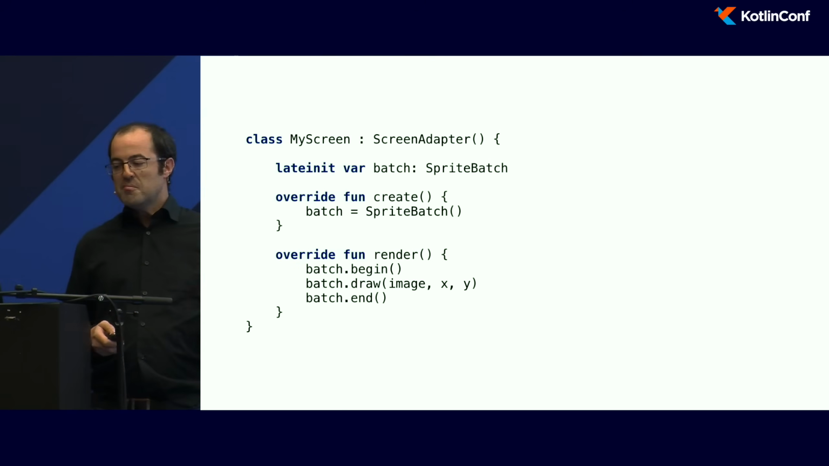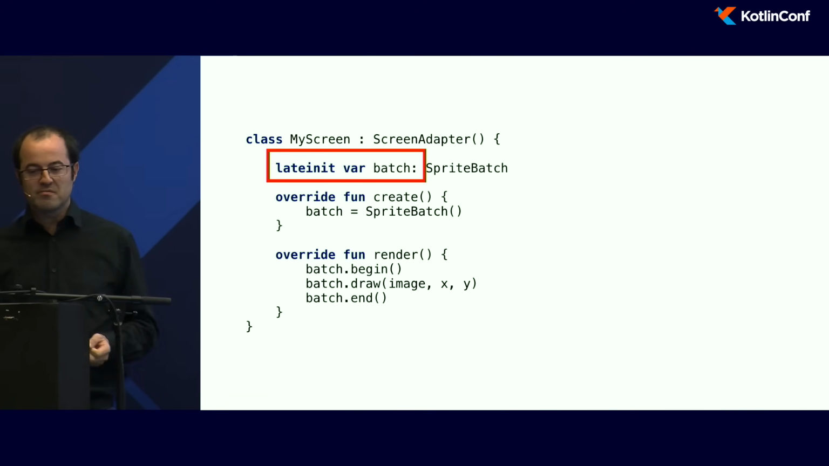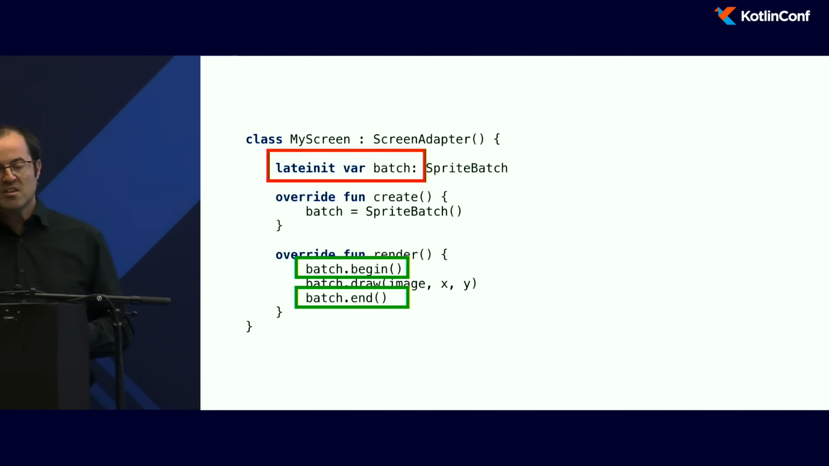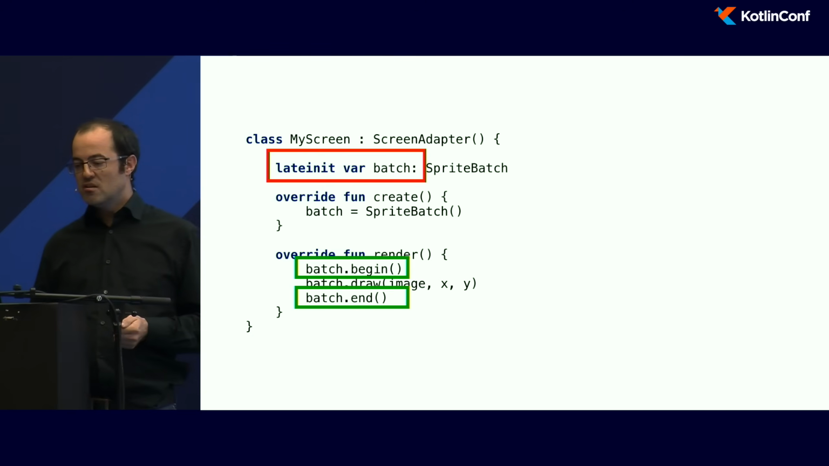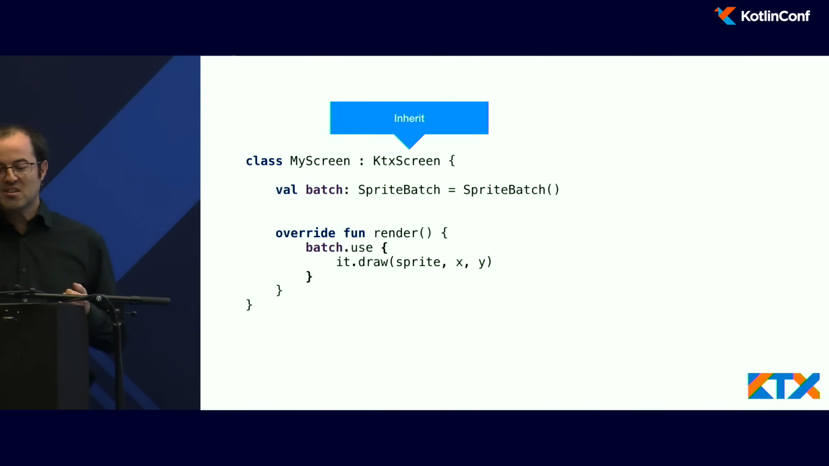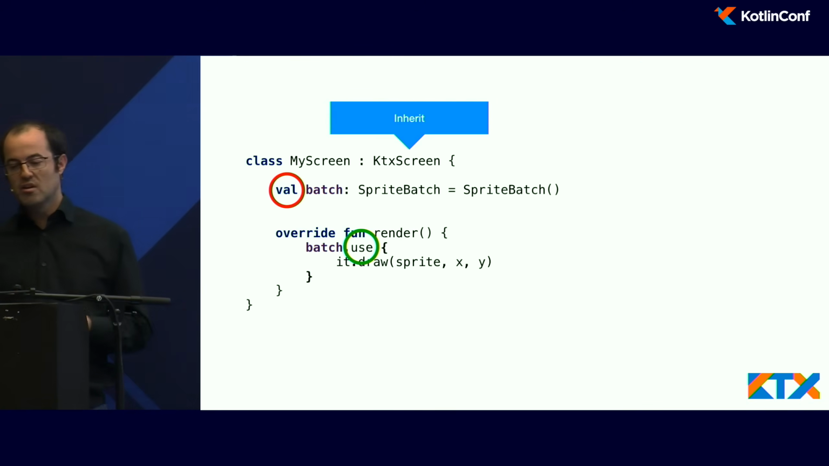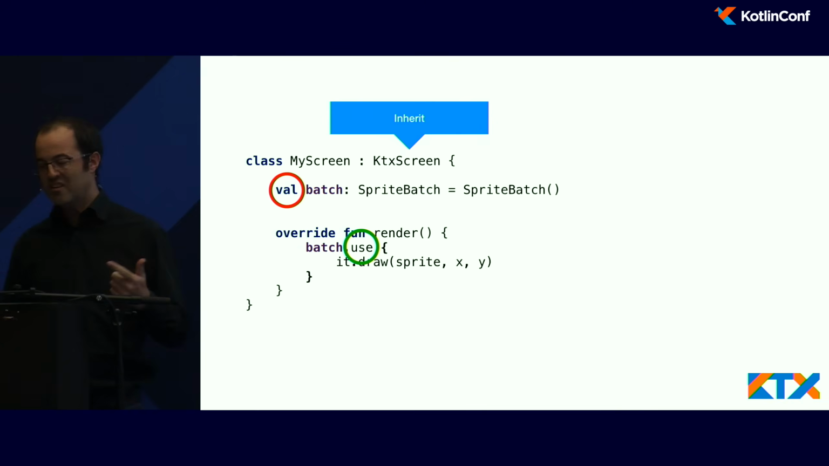My code, maybe you just noticed, is not very Kotlin-ish. I mean, there is a lateinit keyword here. Here I need to call the begin and end methods. If you are using KTX, instead of inheriting from ScreenAdapter, you can inherit from KtxScreen to get a more Kotlin-ish version. So here I can use val instead of lateinit. And I can use a new method here, use, to get rid of the begin and end methods.